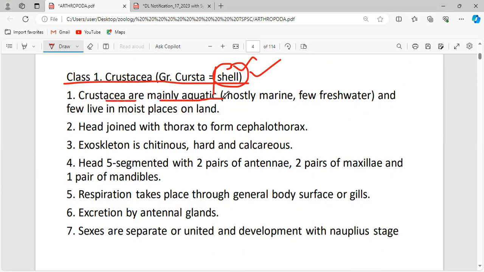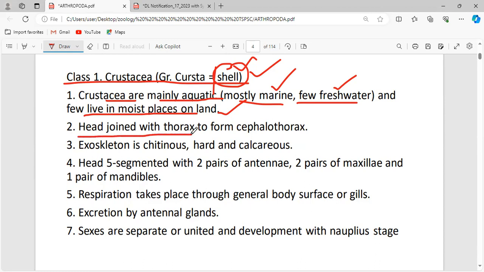Crustacea are mainly aquatic, mainly marine. Few are freshwater. Mostly they are marine, but a few we can also see in freshwater, and few live in moist places on land. So they have terrestrial, marine and freshwater forms. In every ecosystem we have crustaceans.